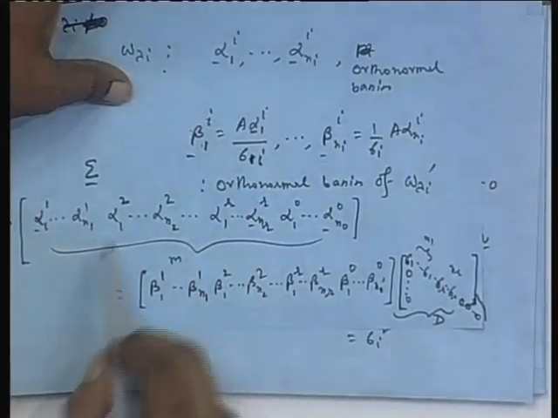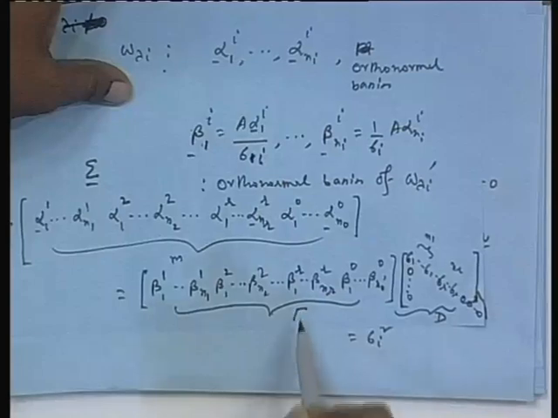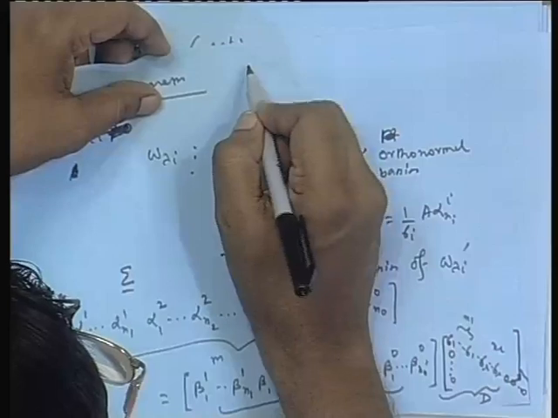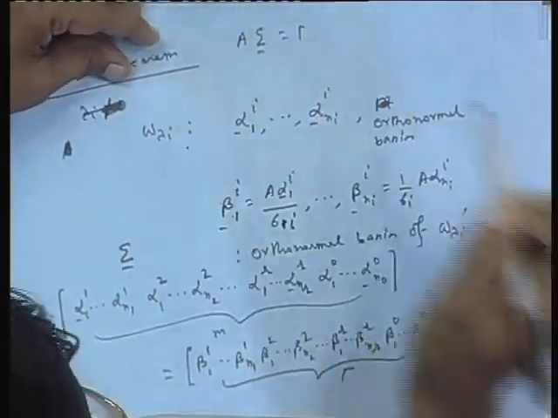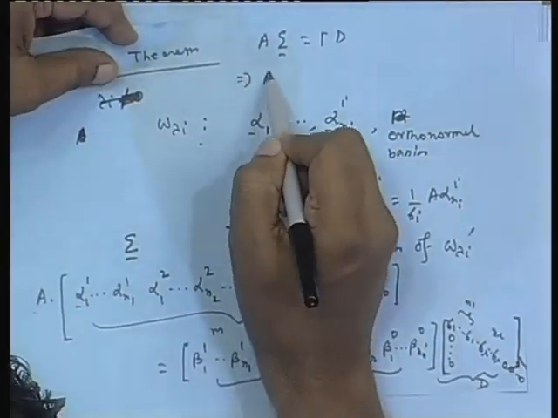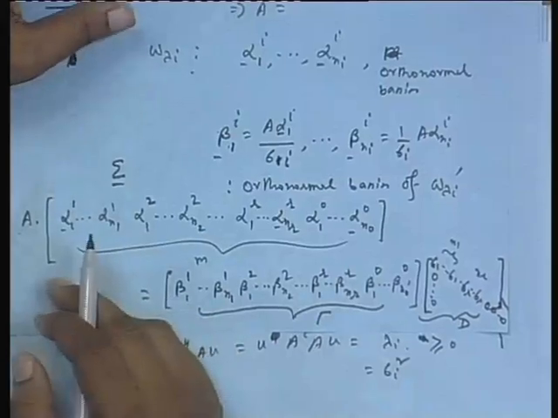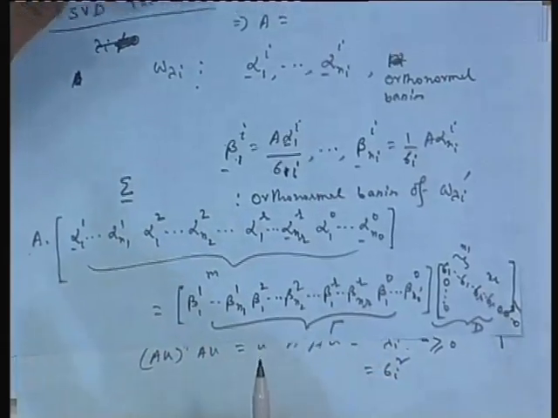Now, since this matrix I called sigma, this matrix you can call, say, capital gamma. So, in short notation, A times sigma is gamma times D, or A is, since all the columns of sigma are mutually orthonormal, sigma is unitary, sigma transpose sigma will be identity, that is, sigma transpose itself is sigma inverse.